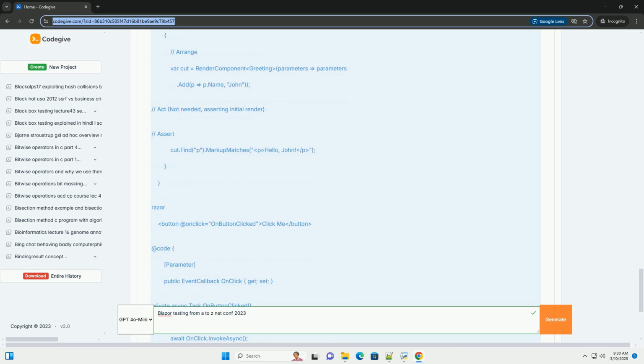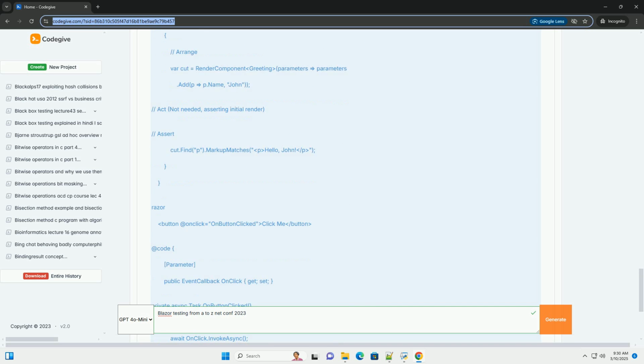7. Best practices for Blazor testing. Following best practices is crucial for writing effective, maintainable, and reliable tests. Test-driven development, TDD. Write tests before writing the code they test. This helps you clarify the requirements, design your code in a testable way, and ensures that you have comprehensive test coverage. Writing readable and maintainable tests.